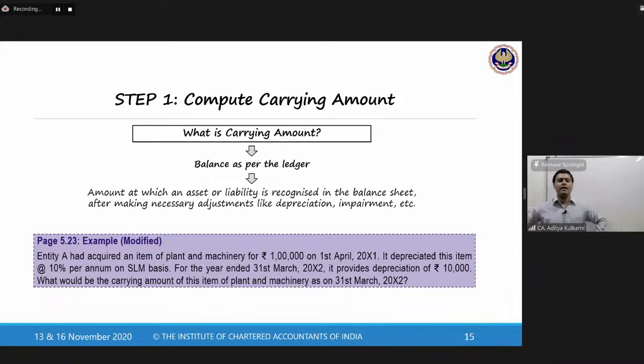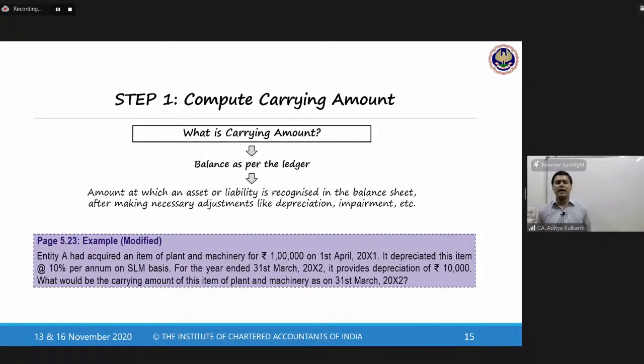Entity A had acquired an item of plant and machinery for rupees 1 lakh on 1st April X1. It depreciated this item at 10% per annum on SLM basis. For the year ended 31st March X2, it provides depreciation of rupees 10,000. What should be the carrying amount of this plant and machinery as on 31st March X2? Very simple. Acquired 1 lakh, depreciation 10,000, carrying amount is 1 lakh minus 10,000, that is 90,000.